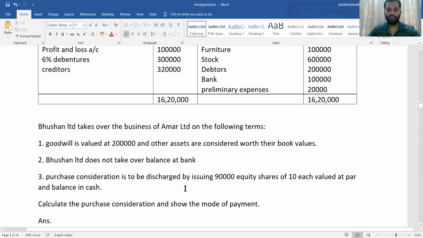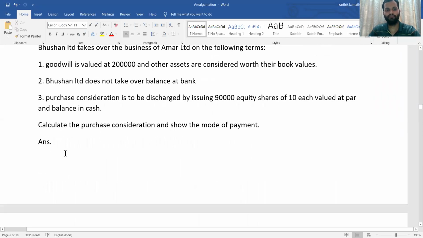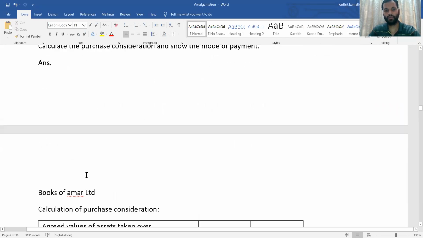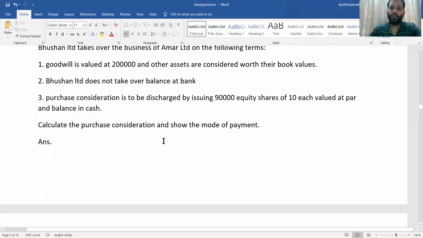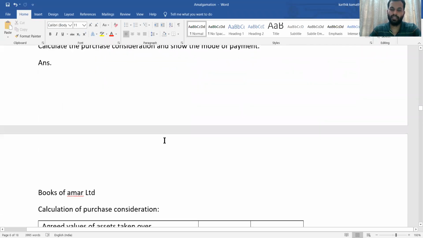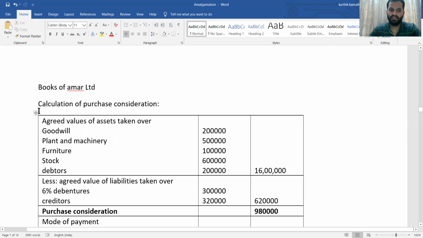So yes, you need to solve the problem. First you need to do working note, calculation of purchase consideration. In this problem, all information regarding assets and liabilities is given. And one more thing, they have mentioned about business. Business means assets as well as liabilities. So you need to consider both. And here we are going to apply the net asset method of calculating purchase consideration.